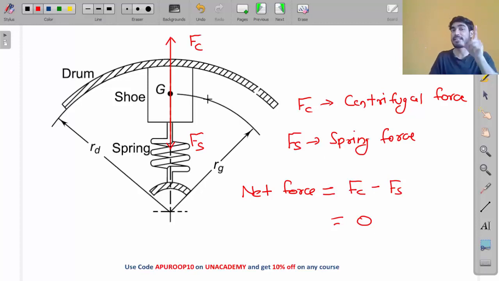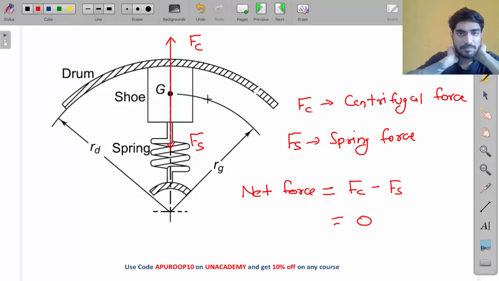Initially when the speed is low, there is one force Fc acting outward, one force Fs acting inward. Both the forces are equal and opposite. So net force will be equal to 0. Right? Now what will happen if you increase the speed? Fc will also increase, Fs will also increase. Okay? Do you understand this much?